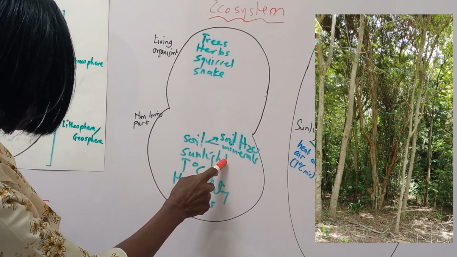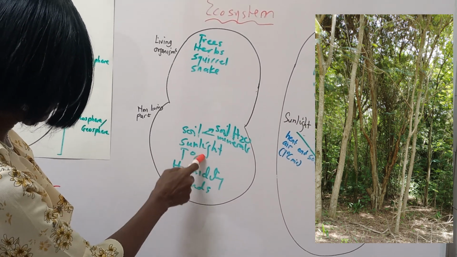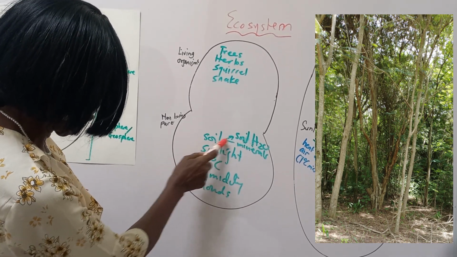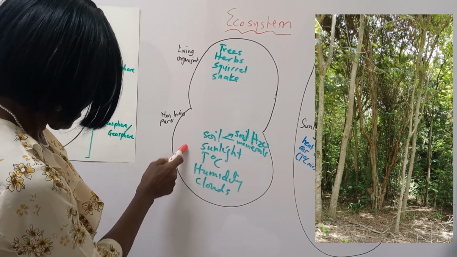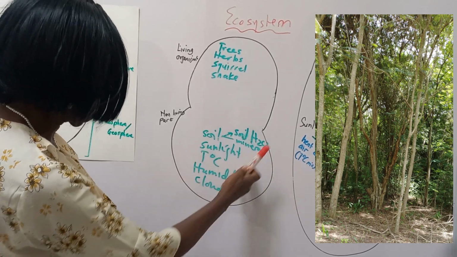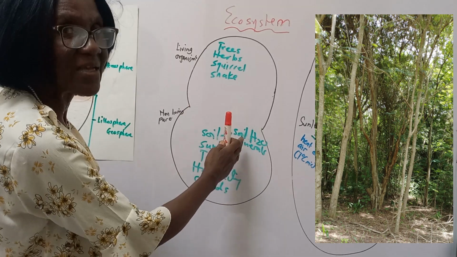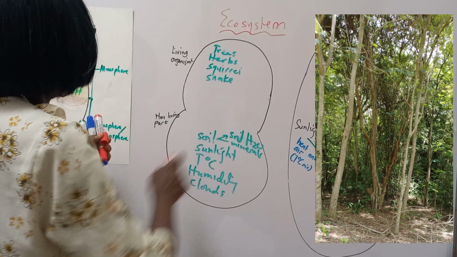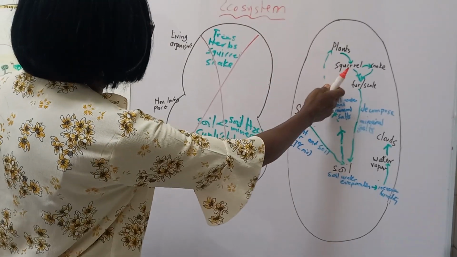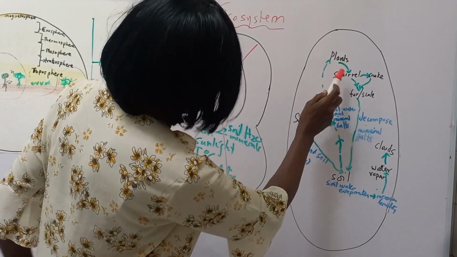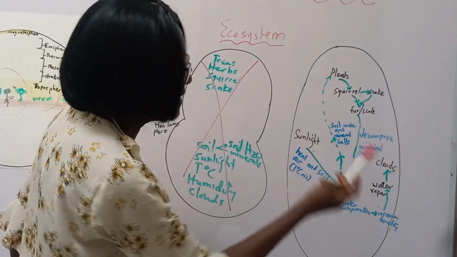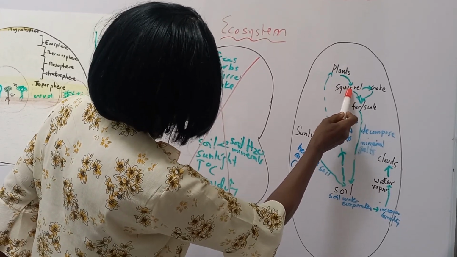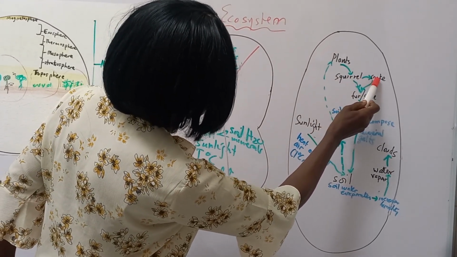You see, sunlight will heat the air and increase temperature and heat soil and produce evaporation of water that will increase humidity and form clouds. So the non-living part, that is the abiotic, interacts with itself. Living and non-living parts also interact. So this is an ecosystem where you have the living parts, like the plants, with nuts being fed on by squirrels. The squirrels are being fed on by the snake.